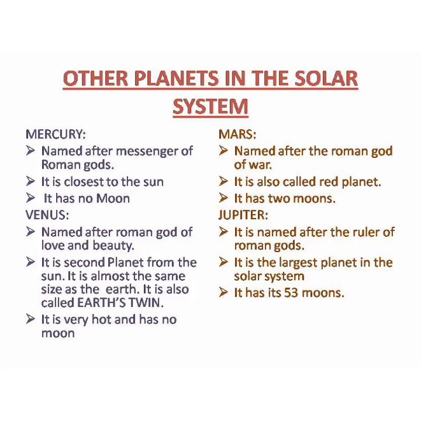Now let us discuss other planets present in the solar system. Mercury is the smallest and the first planet in the solar system. It is the closest planet to the sun. It is named after the messenger of the Roman gods. So Mercury is the name of a messenger of the Roman gods, and all the planets are named after some Roman or Greek gods.